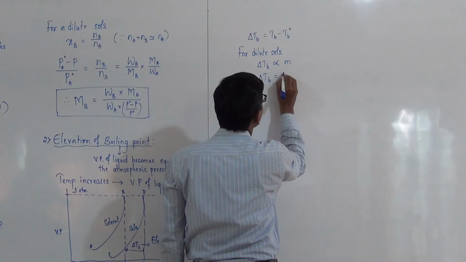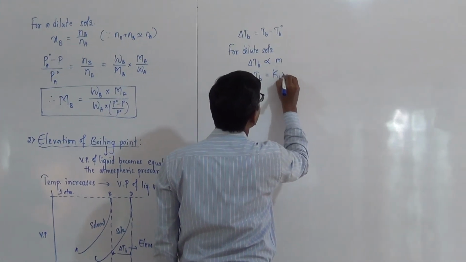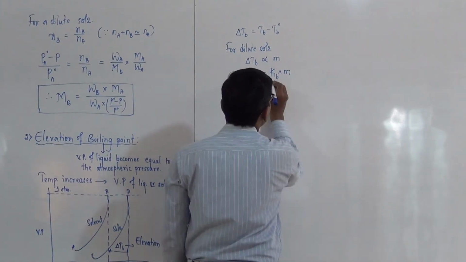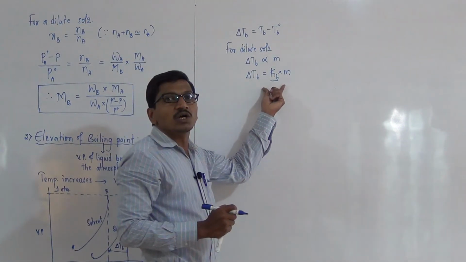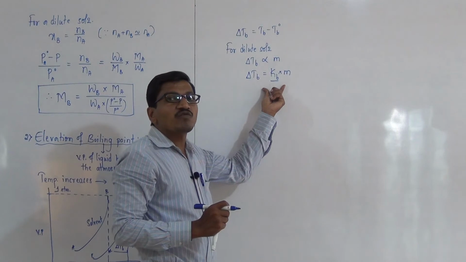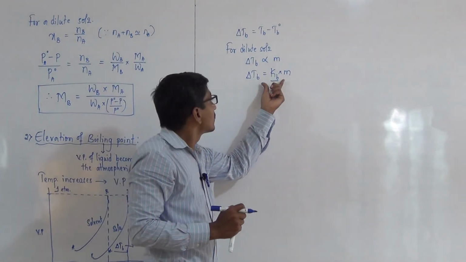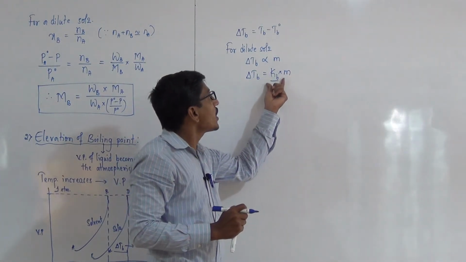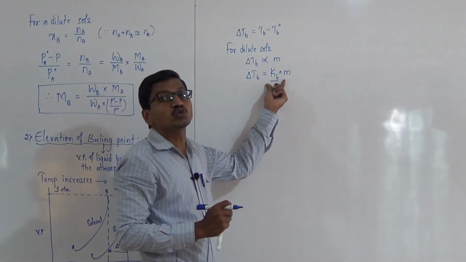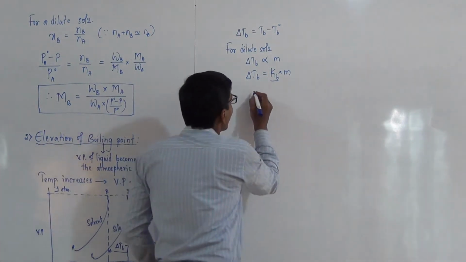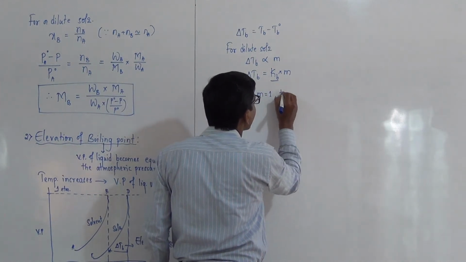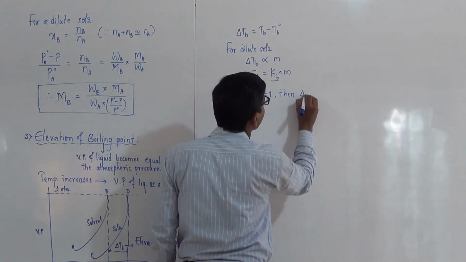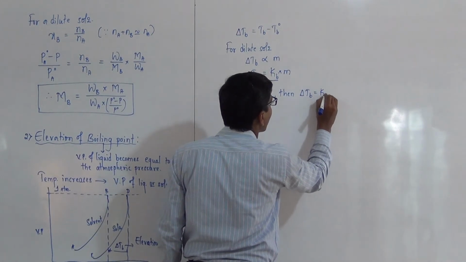Delta TB is equal to Kb into m. This Kb represents the molal elevation constant or elevation of boiling point constant, or it is also called the ebullioscopic constant. If m is equal to 1, then delta Tb is equal to Kb.